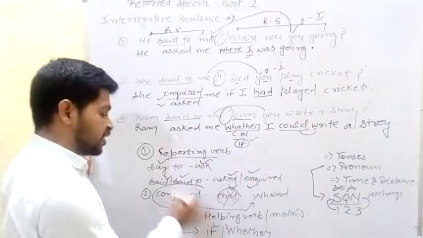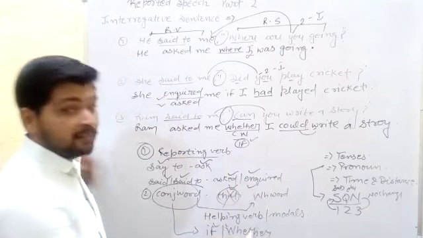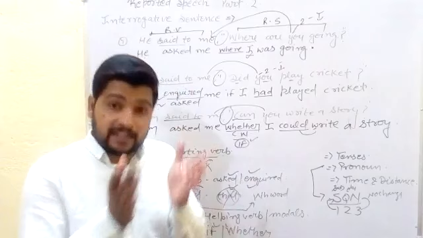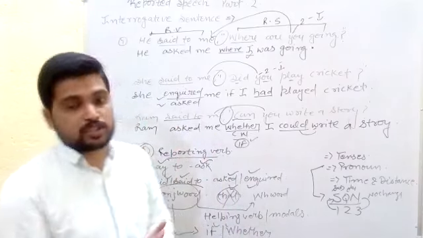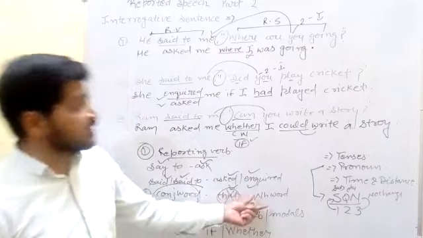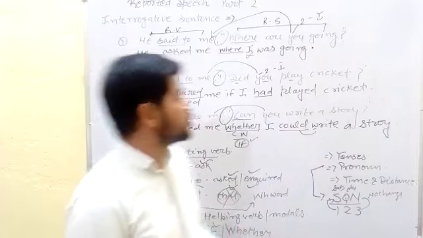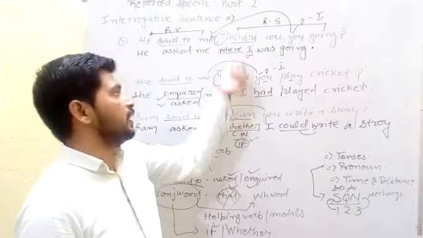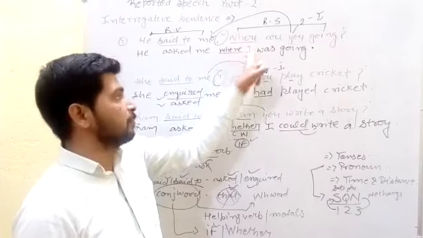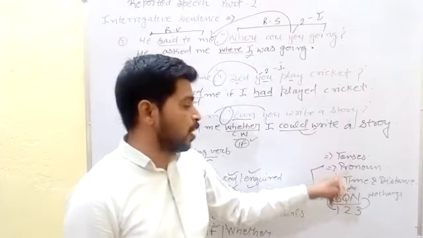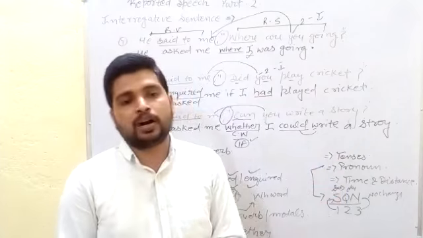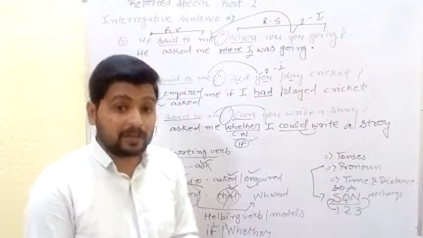We use the conjunction words if and whether where the sentence starts with any helping verb or any modal. If the sentence starts with any WH word, we use the same WH word as the conjunction. In this example you can find where, and the three major rules according to tense, pronoun, time and distance are related to the rules in reported speech part one.